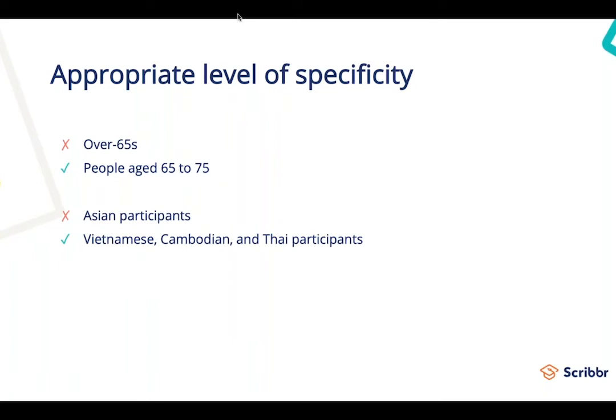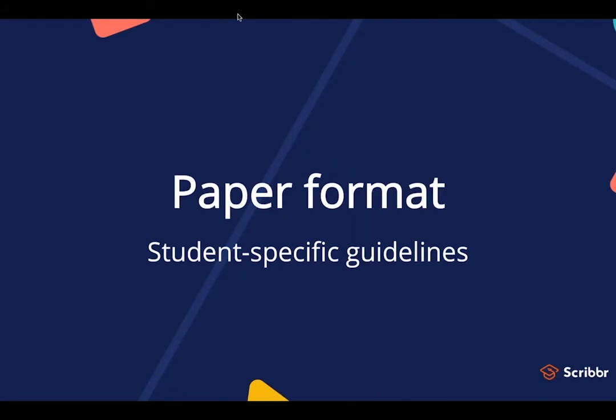You also want to be specific. So instead of saying your demographic is all people over 65, you're instead going to give it that appropriate level of specificity and say people age 65 to 75. You also want to be sensitive to how you group people from a continent. So don't clump all the people from Asia together in one group, specifically name their countries of those participants.